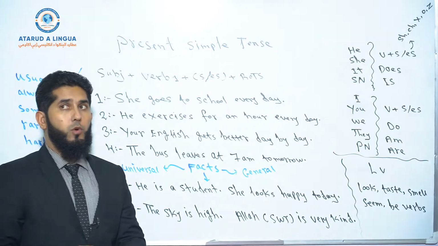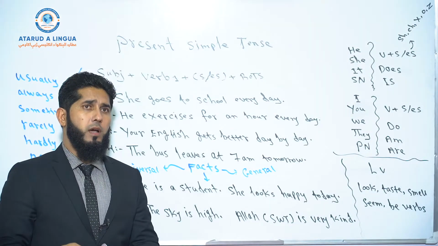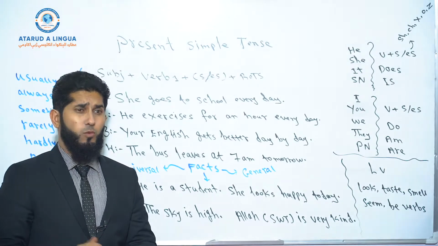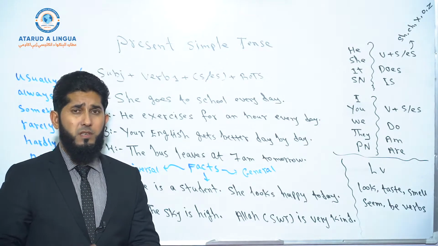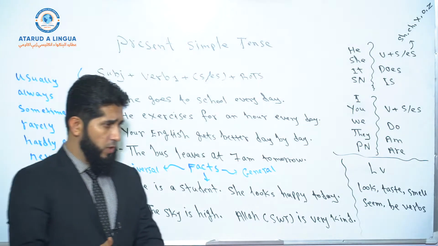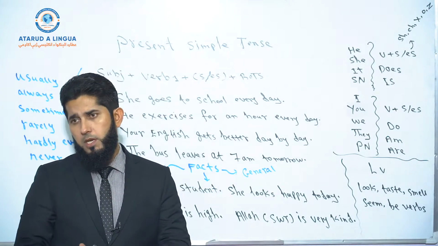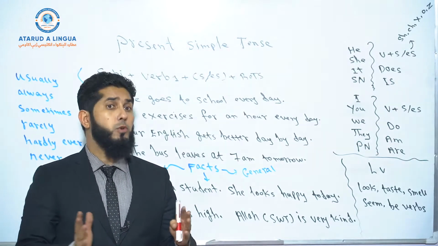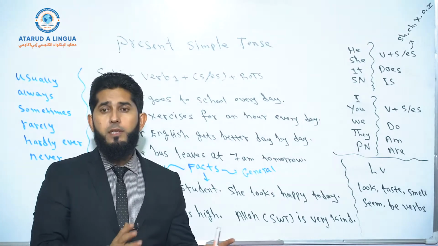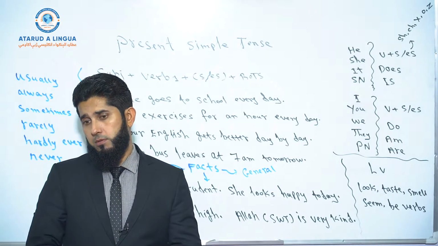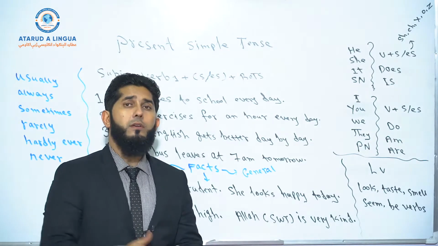Okay? So the very, very simple definition of this tense would be: present simple tense is used to talk about an action that is regular, habitual, or gradual. It can also be used to talk about facts. There are two types of facts, general facts and universal facts. General facts are changeable. Universal facts are not changeable.